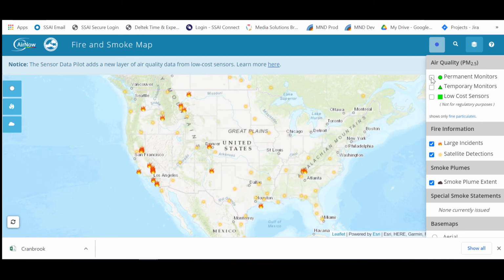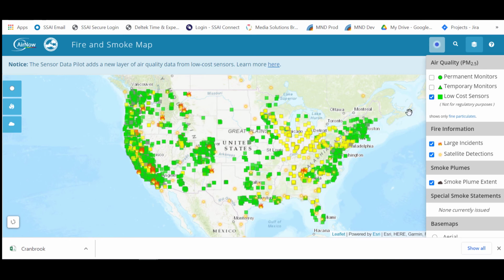All these circles. The temporary monitors are monitors that the EPA puts up, and you can see that they are likely trying to respond to certain events that are going on. And then the low-cost sensors would be your Purple Air instruments and potentially a few other kinds of low-cost sensors.